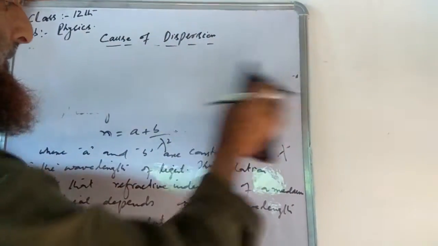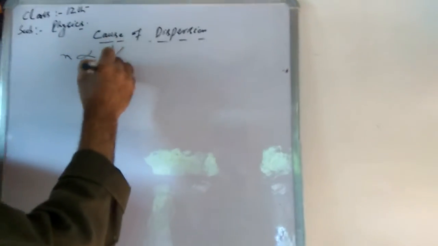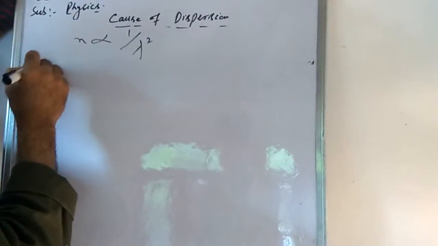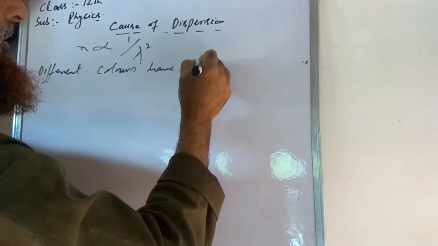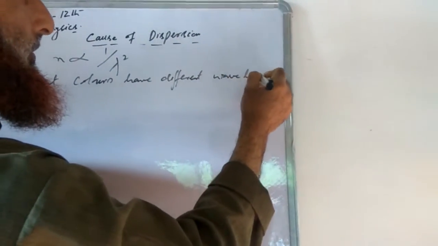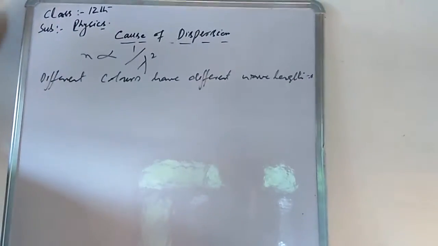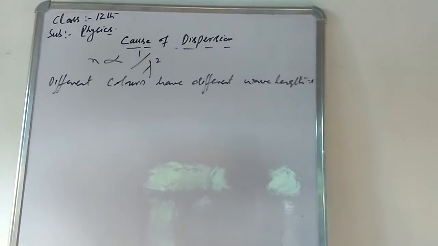Now, dear students, different colors have different wavelengths. As we know, the wavelength of the red color is maximum and that of violet color is minimum.